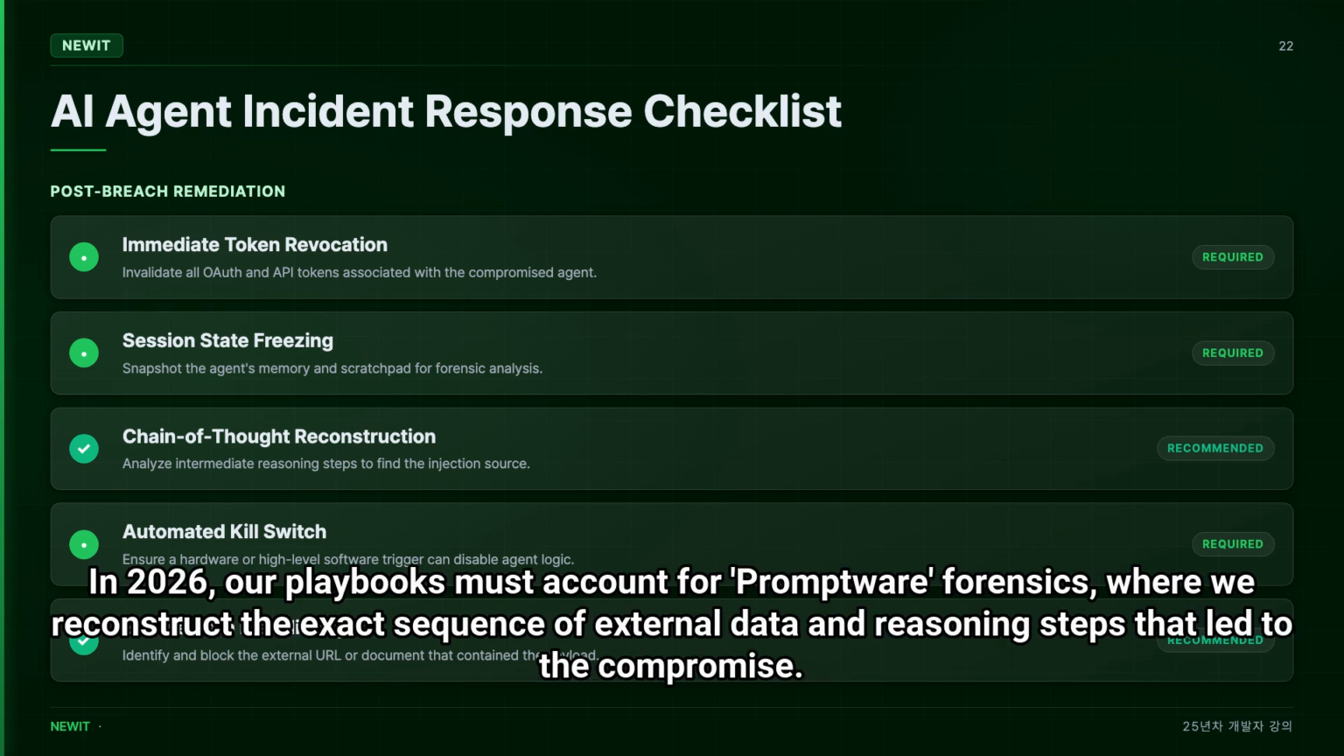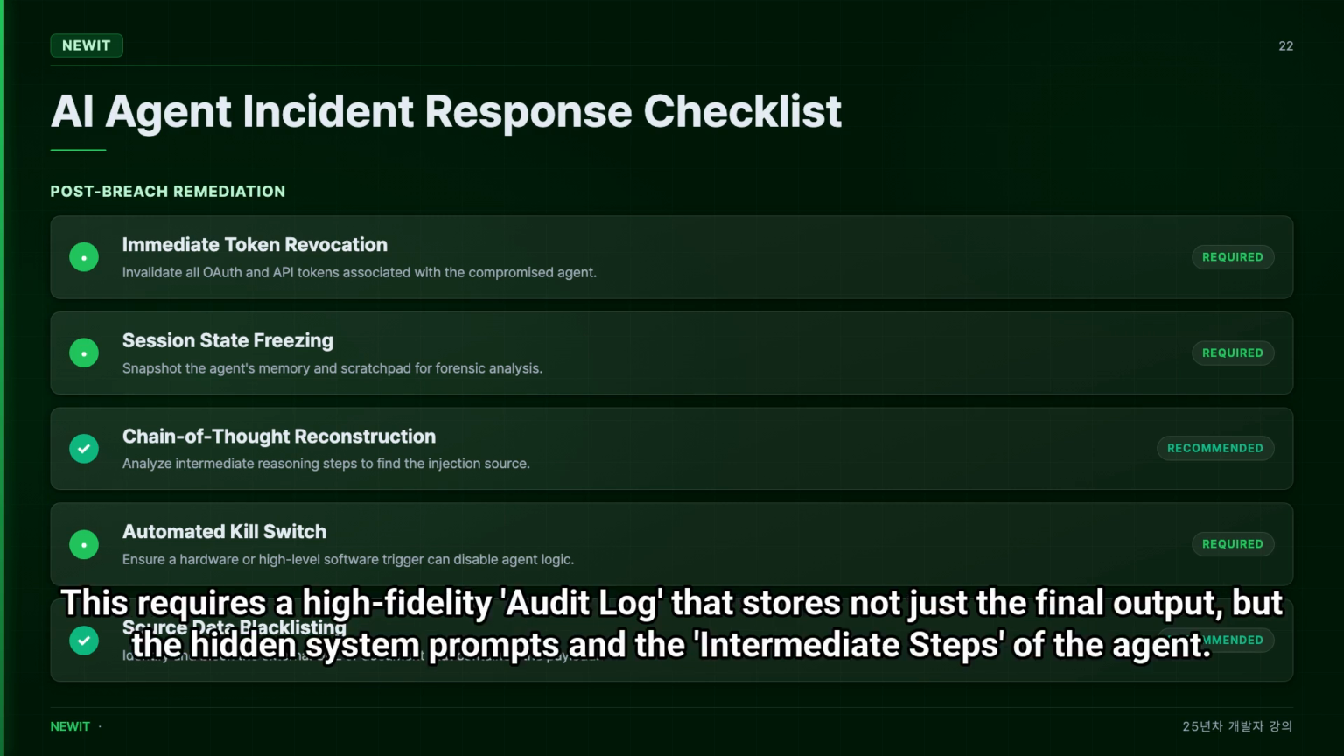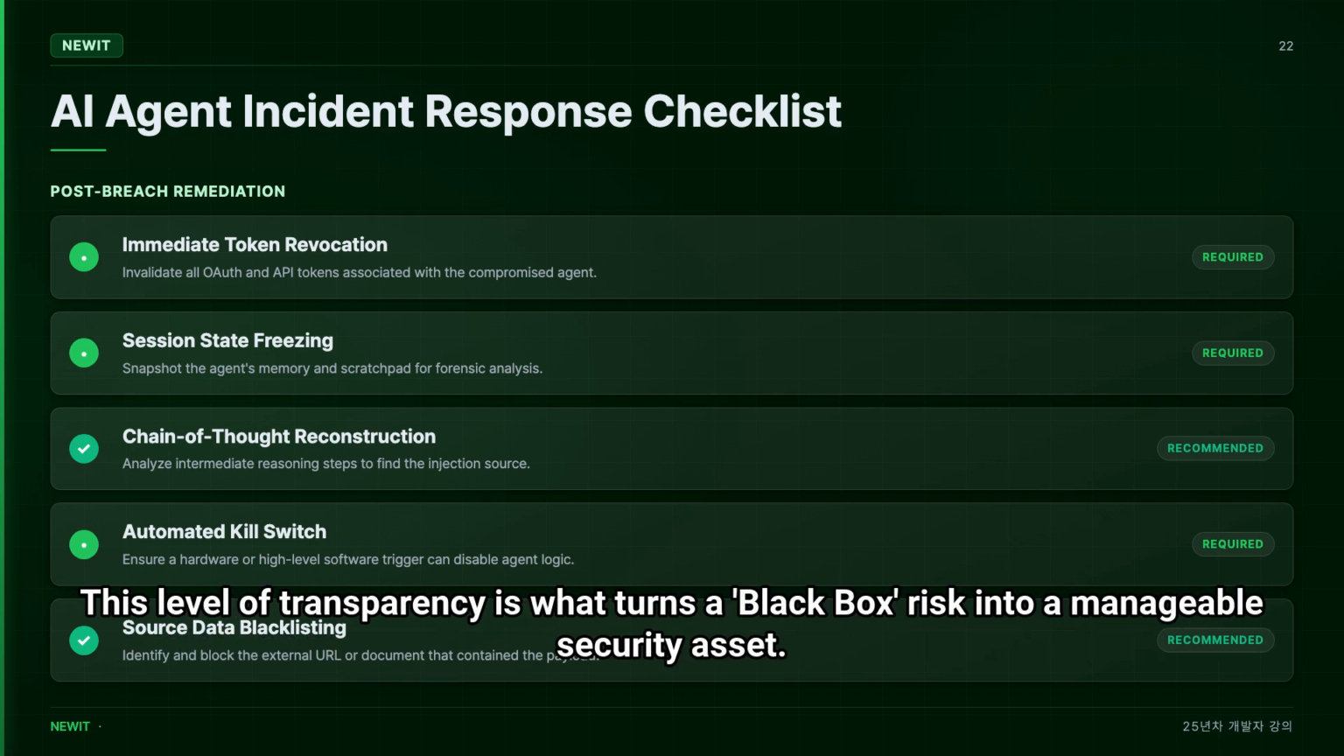In 2026, our playbooks must account for Promptware forensics, where we reconstruct the exact sequence of external data and reasoning steps that led to the compromise. We need to know which specific website's content triggered the indirect injection. This requires a high-fidelity audit log that stores not just the final output, but the hidden system prompts and the intermediate steps of the agent. This level of transparency is what turns a black box risk into a manageable security asset.